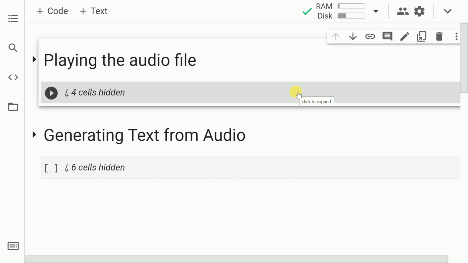So we have finally reached the implementation part. In this part, there are two sections again. The first section is where I'll show you the actual audio. I'll kind of play out the actual audio so that you're well aware of what the actual audio content is. And the second part is I'll use the amazing library that's been open sourced and I'll show you the exact output for that particular audio file. So let's kickstart the first activity.